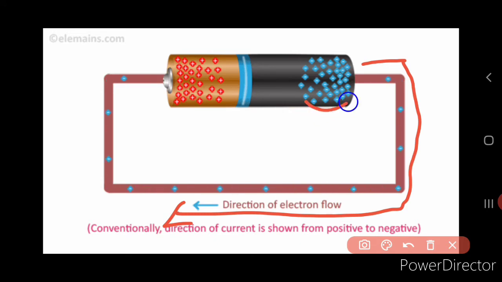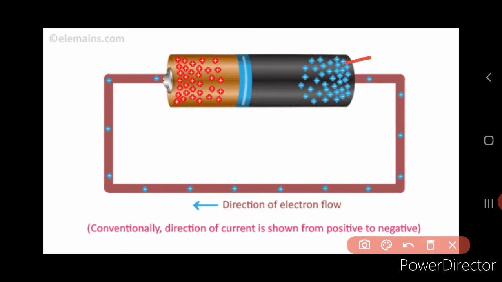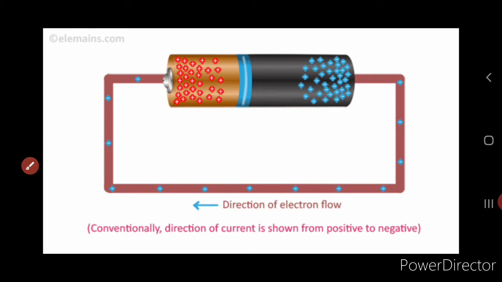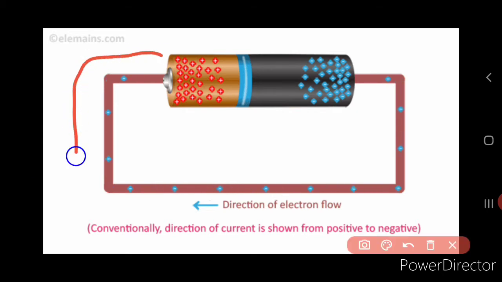Here you can see these are the negative charges, and these are the positive charges. So this is the negative terminal and this is the positive terminal. The electrons move from the negative terminal to the positive terminal. But before the discovery of the electrons, it was believed that the current flows from the positive terminal to the negative terminal, just the opposite direction.